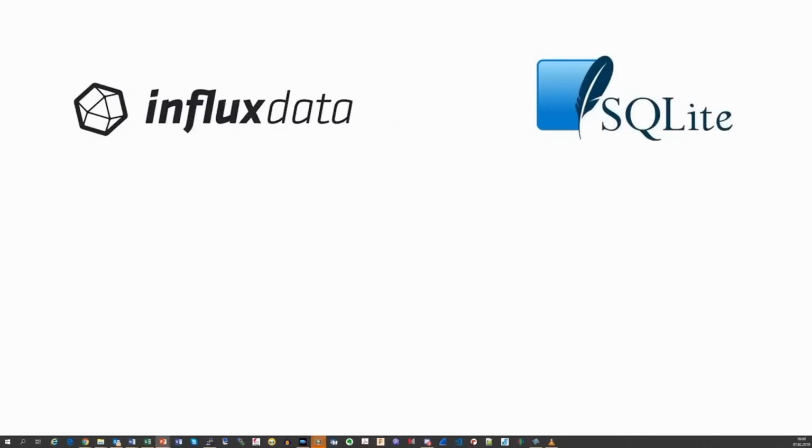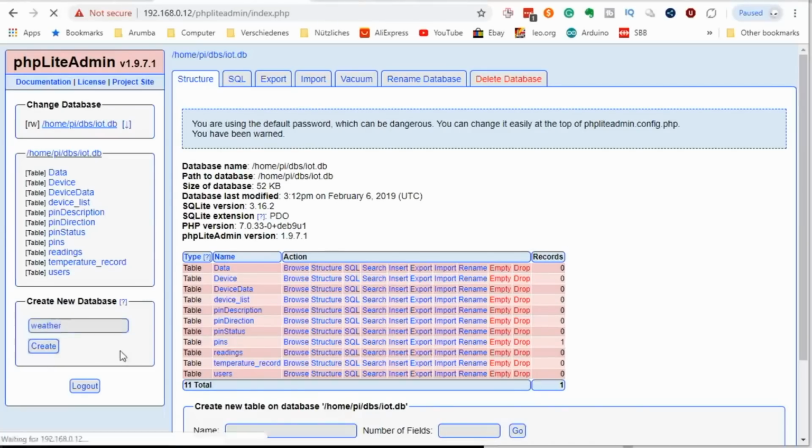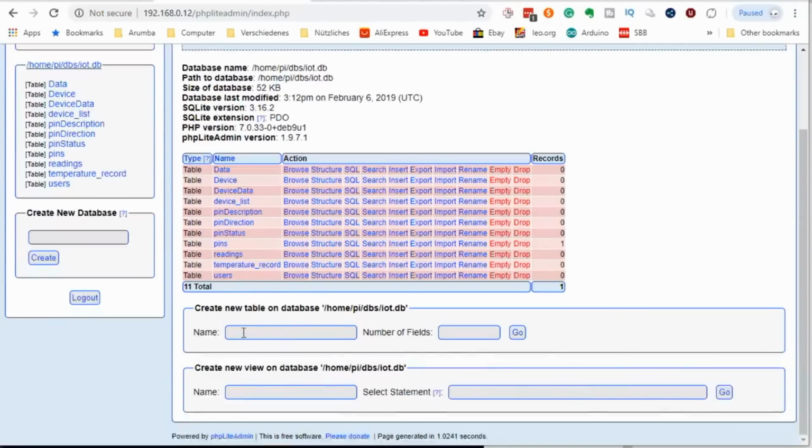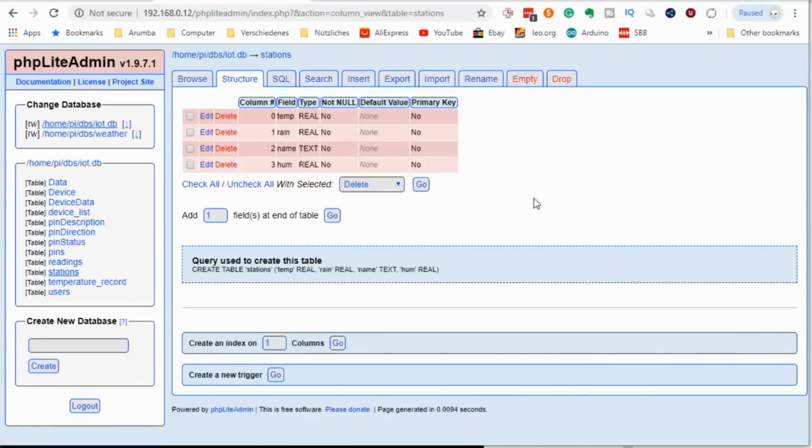But why do we use InfluxDB and not SQLite as in previous projects? What is the difference between the two? SQL databases like SQLite are very flexible and the workhorse of many business applications. They are organized in rows of data like time, temperature, humidity, wind speed, etc. If we want to store our sensor data in SQLite, we have to create a database, here called weather, a table called stations, and then add all needed fields, including their data types. Not a big deal. Then we can insert the sensor data line after line.